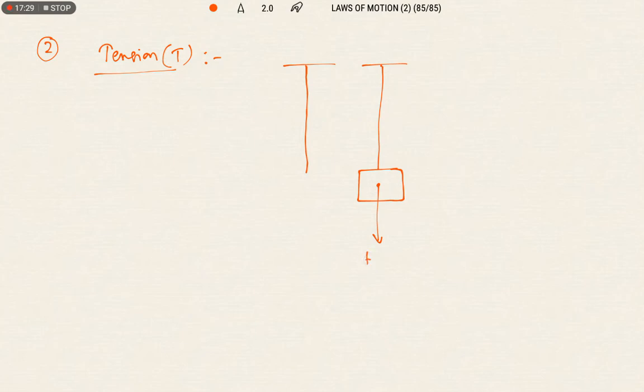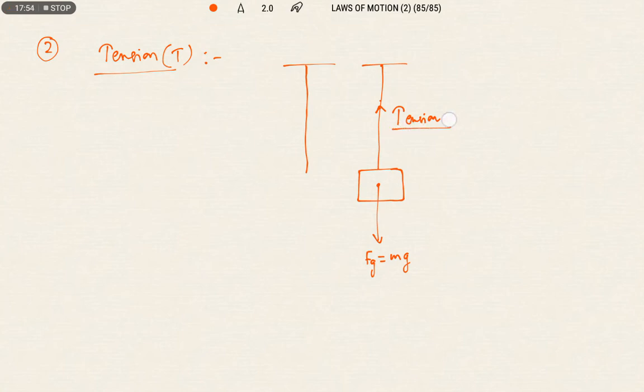What is the force? The gravitational force Fg is equal to mg downwards. To counter this force, a force develops within the string in the vertically upward direction, and that force is known as tension. It is also an intermolecular force between the molecules of the string, thread or rope.